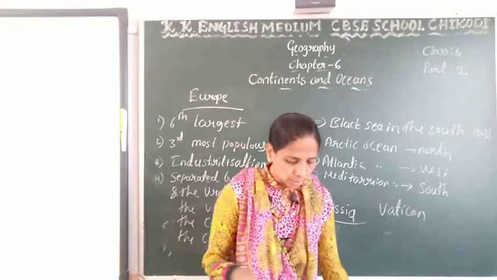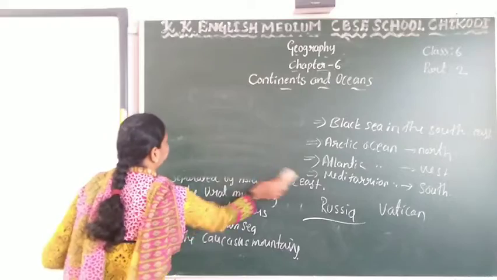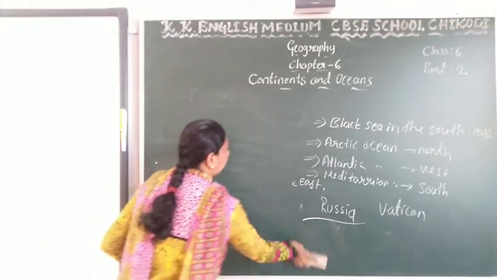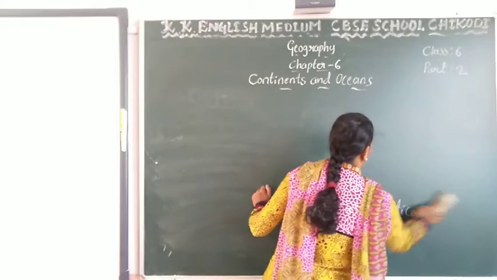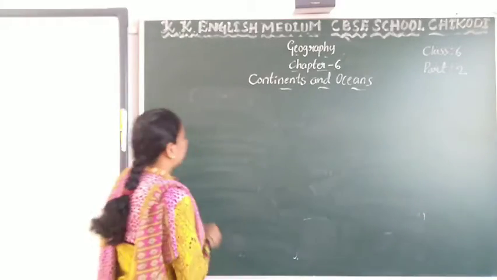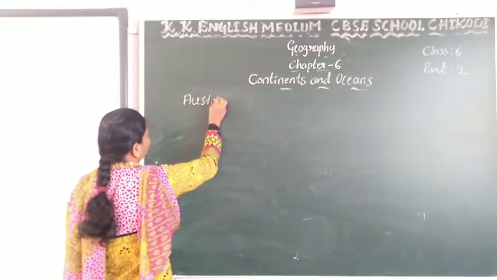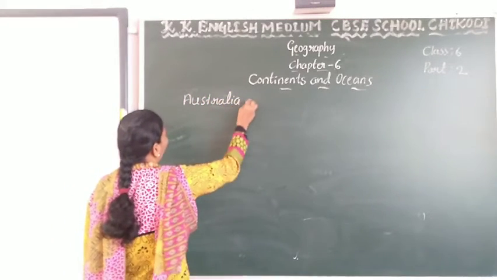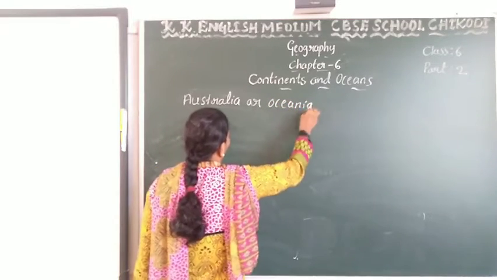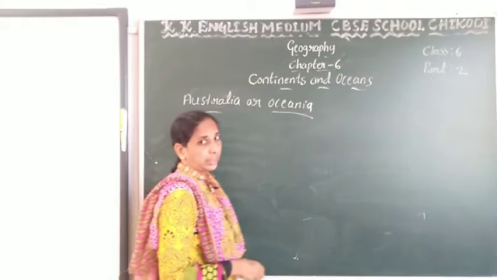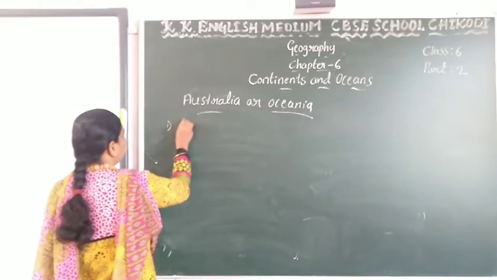And the last continent is Australia, or Oceania. It is the smallest continent.